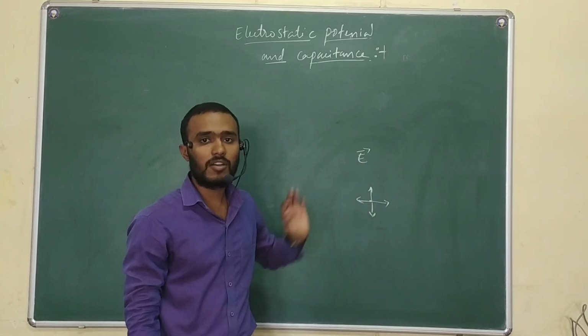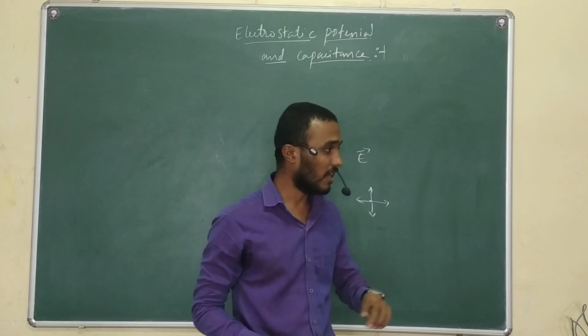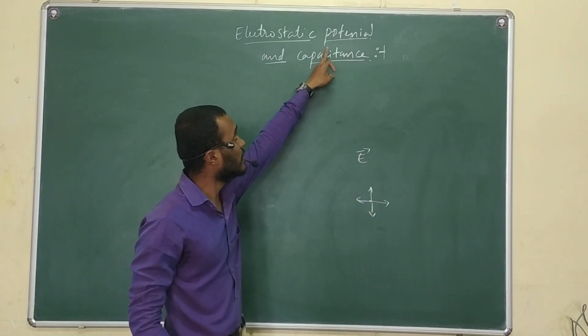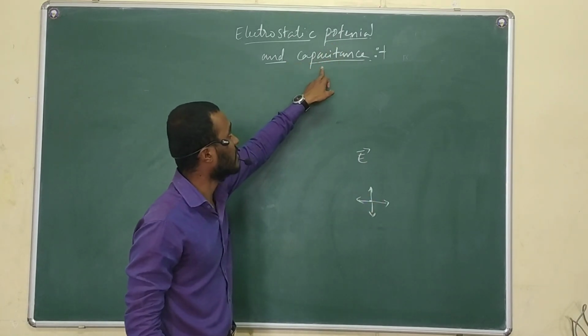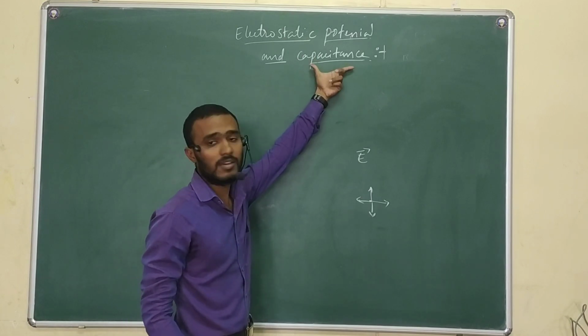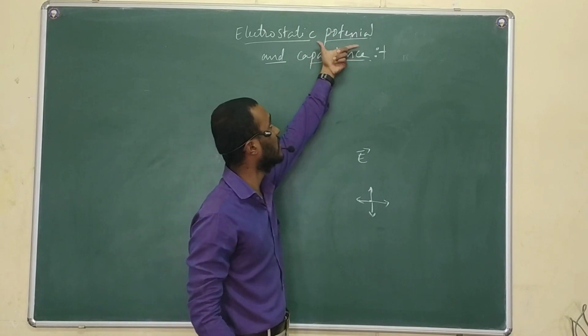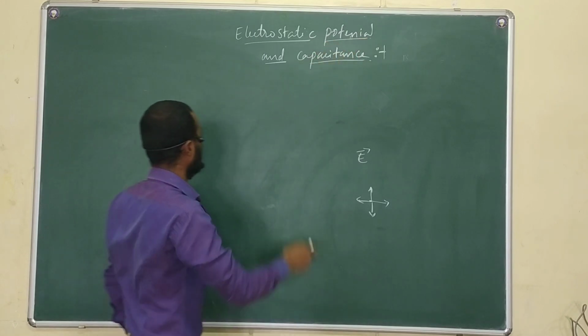So these are the things we have discussed in the previous class, and now the concept is potential and capacitance. However, capacitance is the second bit of this chapter. Now our discussion should start from potential.